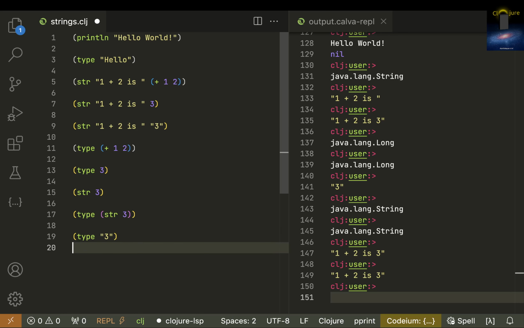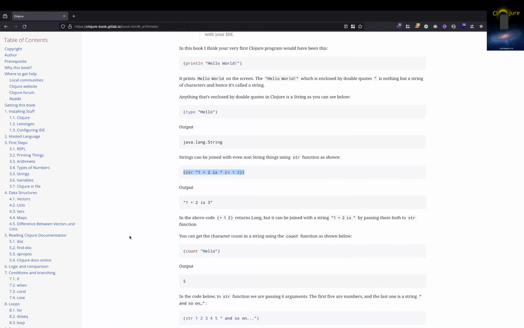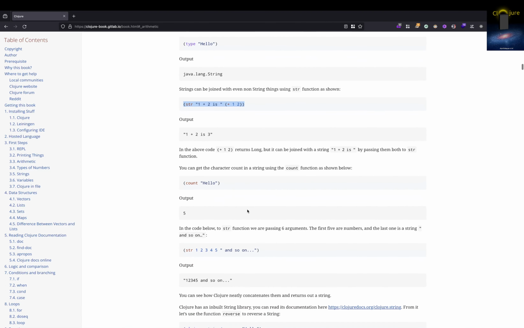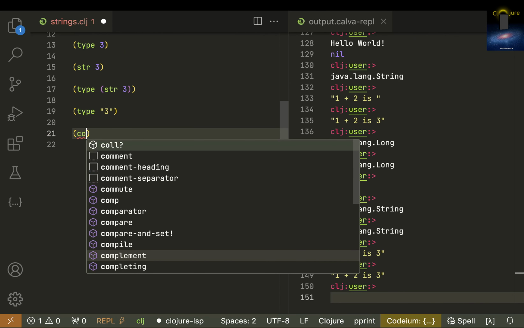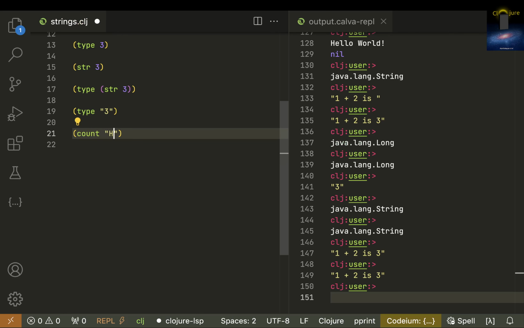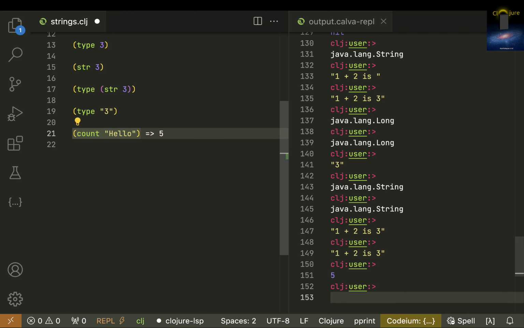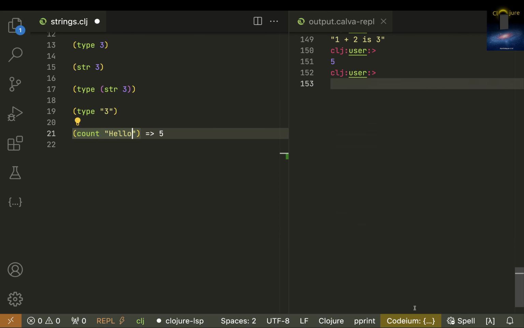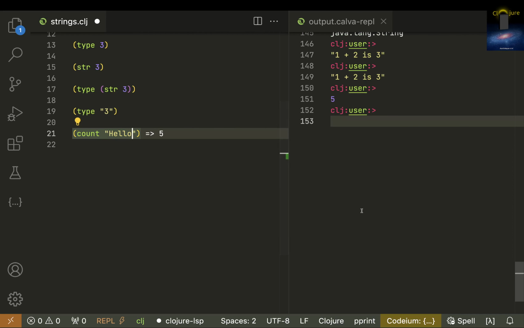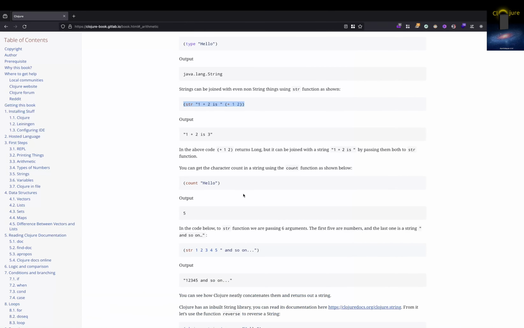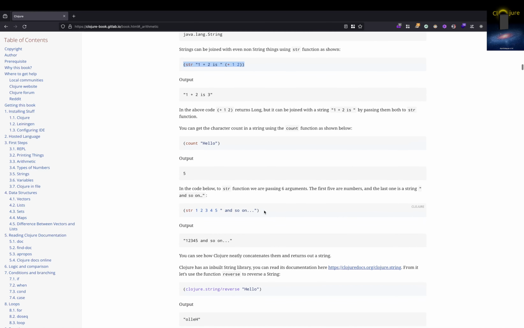Maybe that's not the real execution case in Clojure, I'm not exactly sure what goes on behind the scenes. And there are some functions that you can apply to strings. So I'll put count, and then let me put hello, and it gives 5. Count just counts the number of characters in the string, as simple as that. So that's what it does.